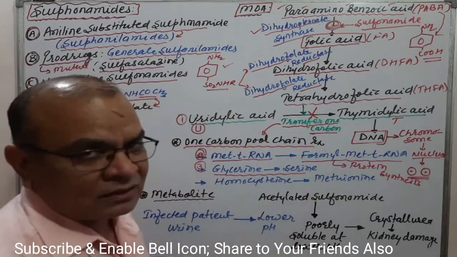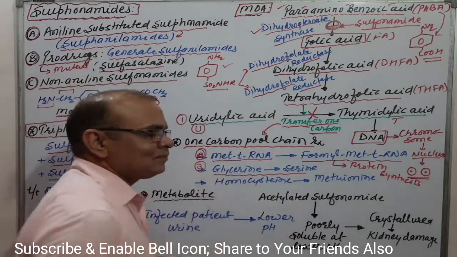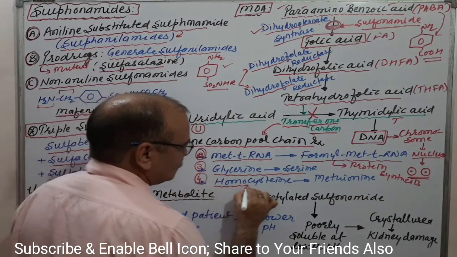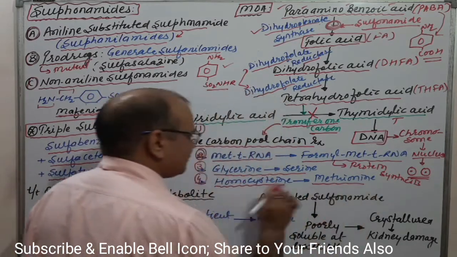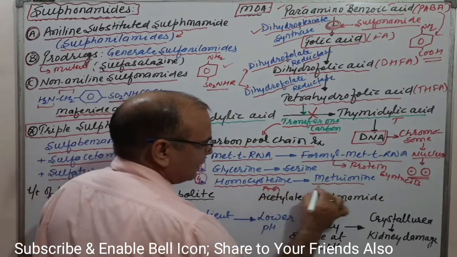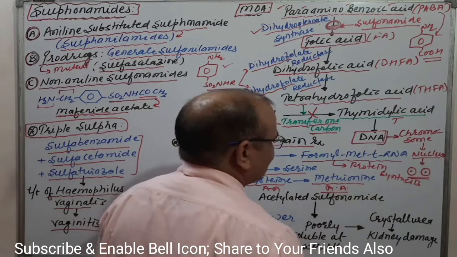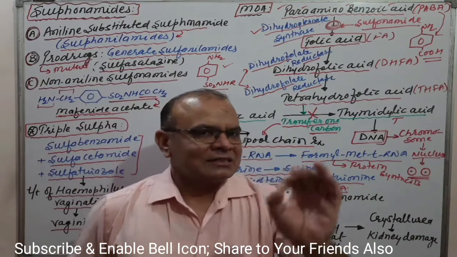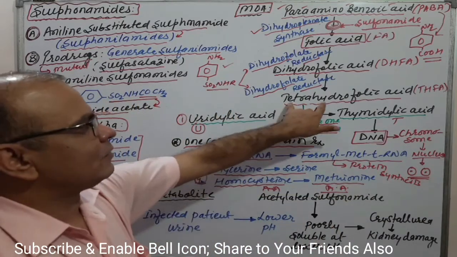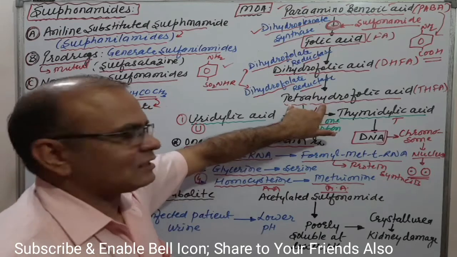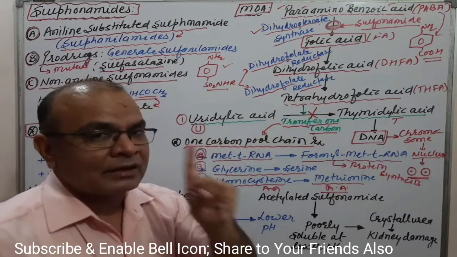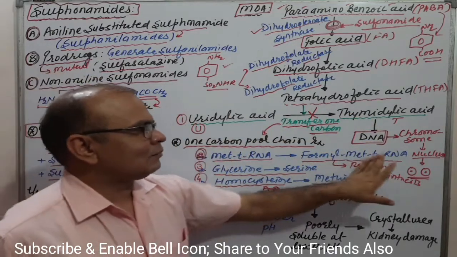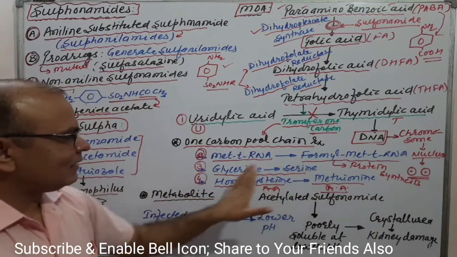Both are amino acids, which means glycine to serine conversion requires one carbon transfer. Similarly, the fourth one is homocysteine to methionine conversion. Again both are amino acids. These amino acids require one carbon transfer, and one carbon transfer is the responsibility of which molecule? Tetrahydrofolic acid is responsible for transferring one carbon. One carbon transfer means uridylic acid to thymidylic acid, methionine tRNA to formyl methionine tRNA, glycine to serine, and homocysteine to methionine.